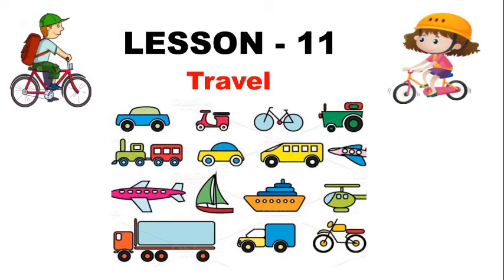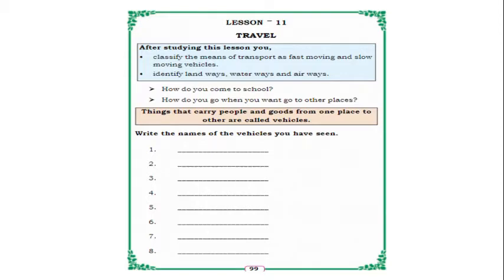Children, in this video, we are going to learn our 11th lesson. So, what is our 11th lesson name? Yes, it is travel. Okay, let us start the lesson. Lesson number 11, travel. Children, after studying this lesson, you can classify the means of transport as fast moving and slow moving vehicles. And you can identify landways, waterways and airways.